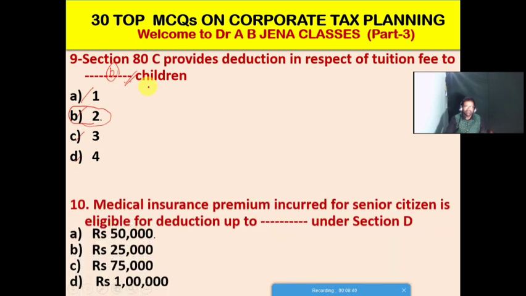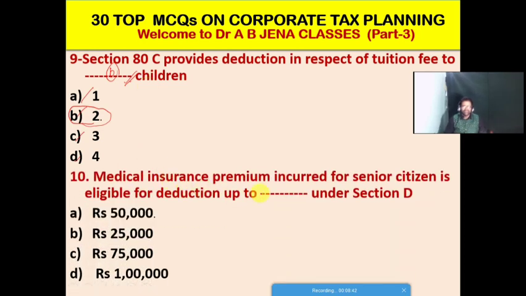So next one MCQ, medical insurance premium incurred for senior citizen is eligible for deduction up to what amount under section 80D of Income Tax Act? A it's rupees 50,000, B it's rupees 25,000, C it's 75,000, D it's rupees 1 lakh. Okay, so A is the right option for this MCQ.